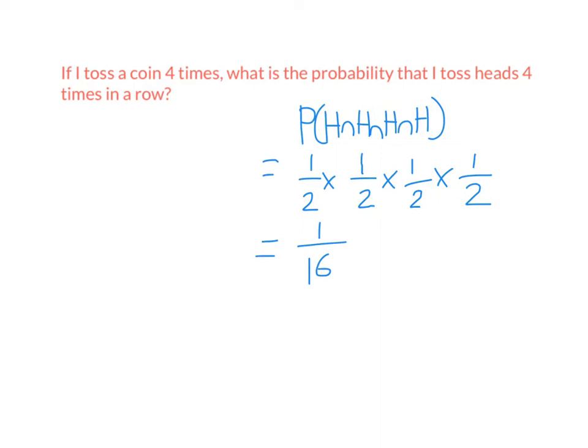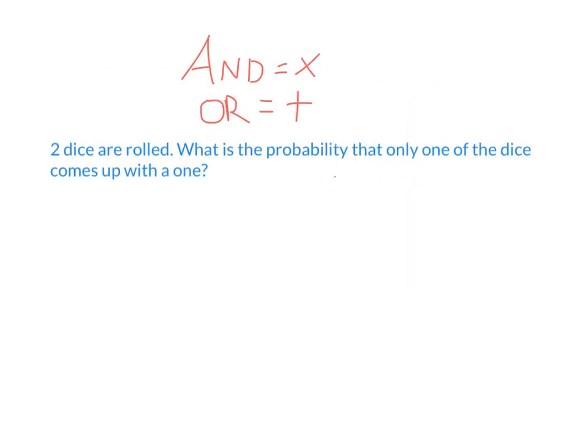All right, now we're just going to look at a question that's a little harder. So let's try this question here. 2 dice are rolled. What's the probability that only one of the dice comes up with a 1? So remember our general rule: A and B, you times to find their probabilities. A or B, you add to find their probabilities. So this is independent events and this is mutually exclusive events.